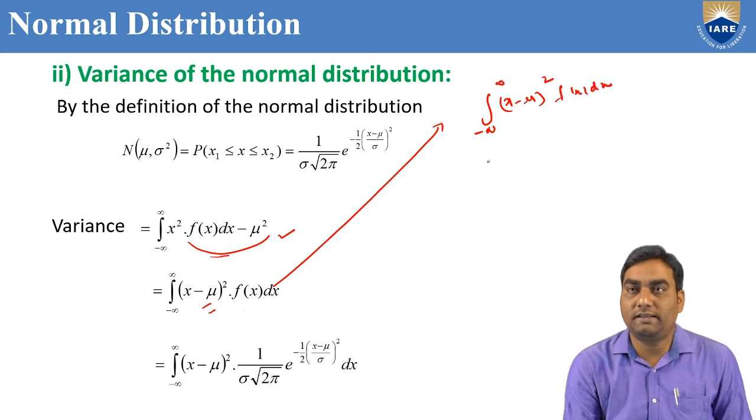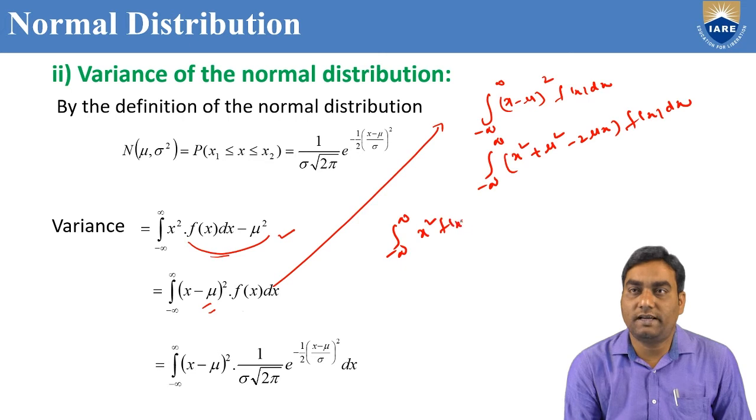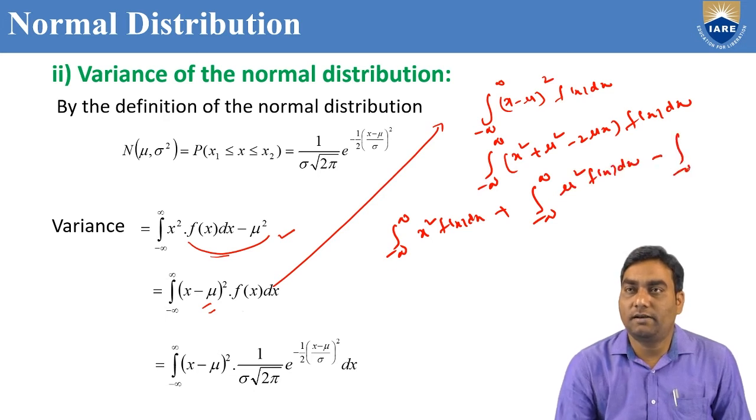If you expand this one, x square plus mu square minus 2 mu x into f of x dx. If you multiply, integral x square f of x dx plus integral mu square f of x dx minus integral 2 mu x f of x dx.